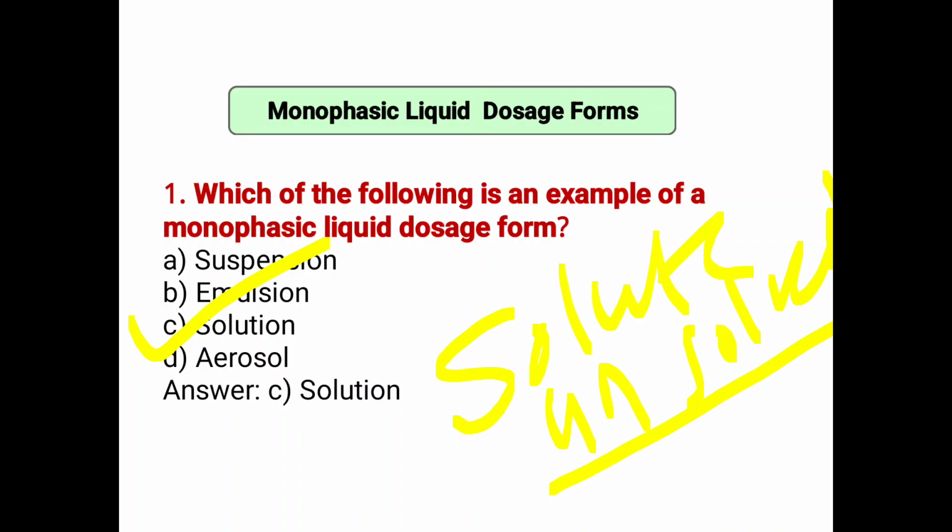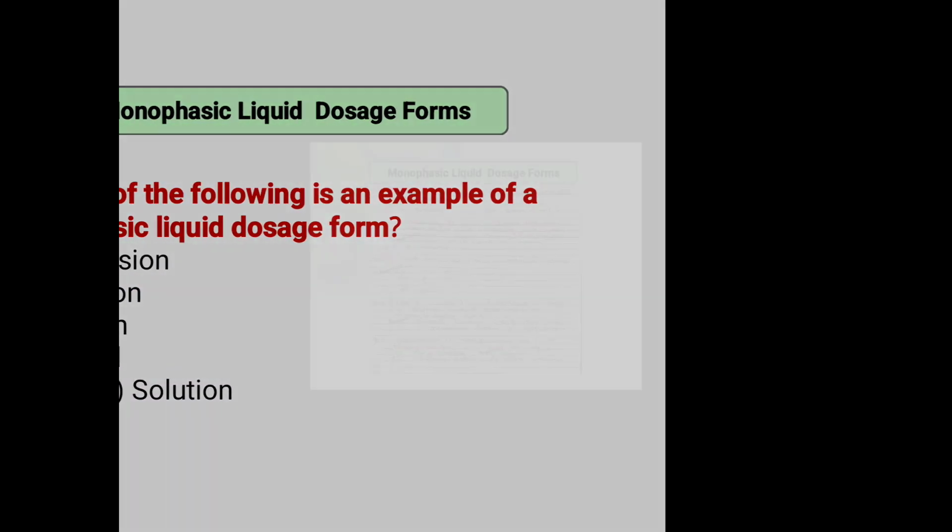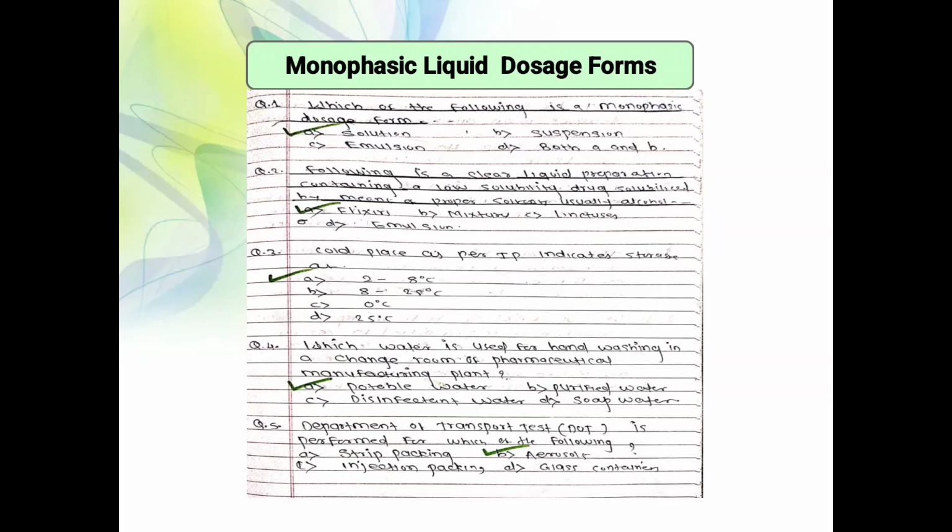And this question is, which of the following is the example of monophasic liquid dosage form? The answer is solution. Suspension and emulsion are biphasic liquid dosage forms. Aerosol is a pressurized dosage form or gases. Next, monophasic liquid dosage form questions will ask, which of the following is a monophasic dosage form? Solution.